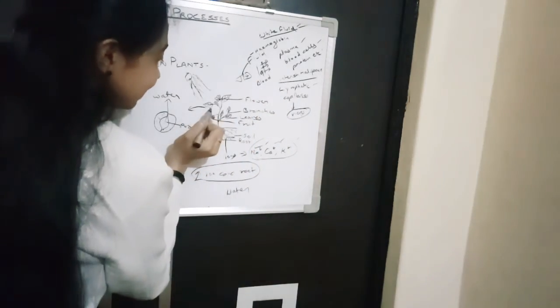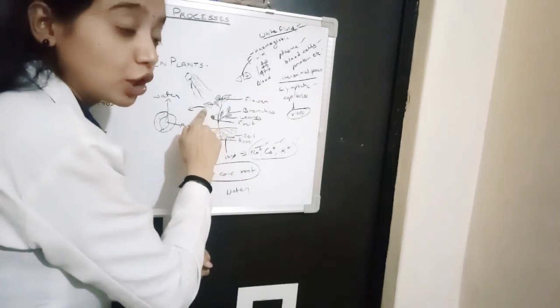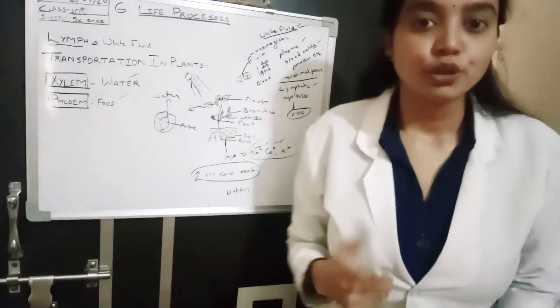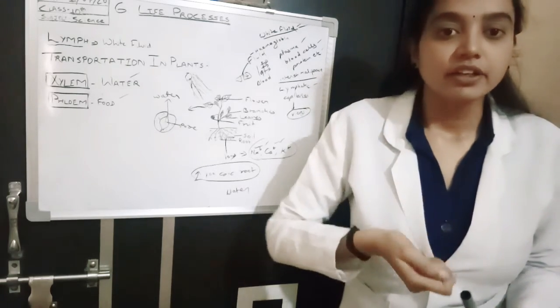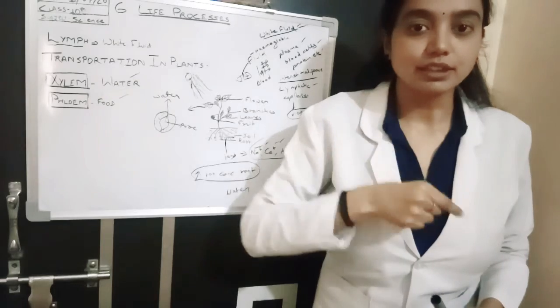This signal goes down, and xylem transports water to the upper region of the plant. Like whenever you take a straw and drink your cold drink, you apply suction pressure.